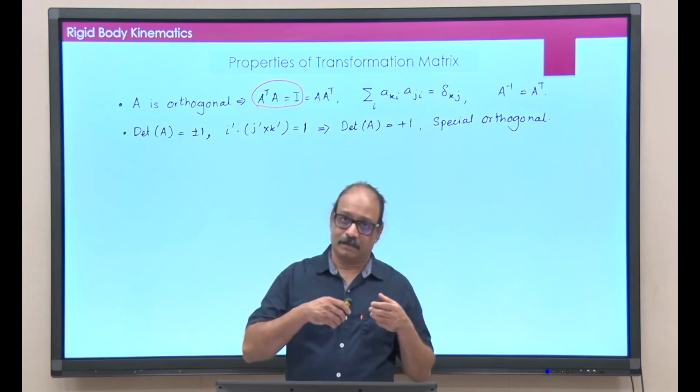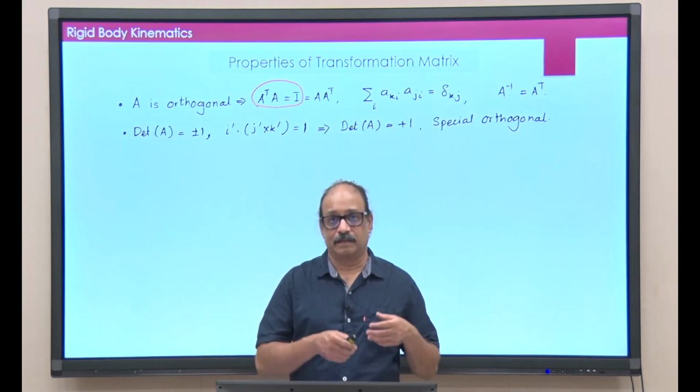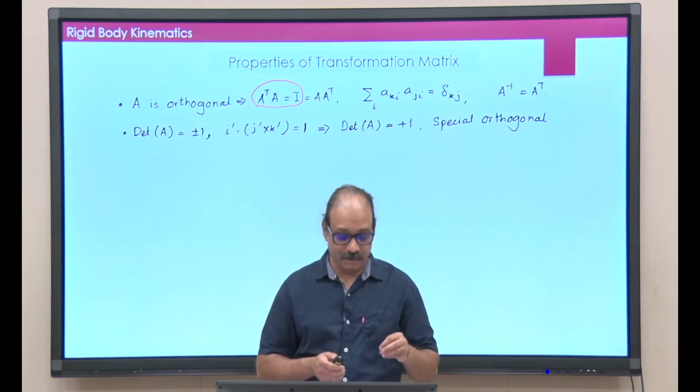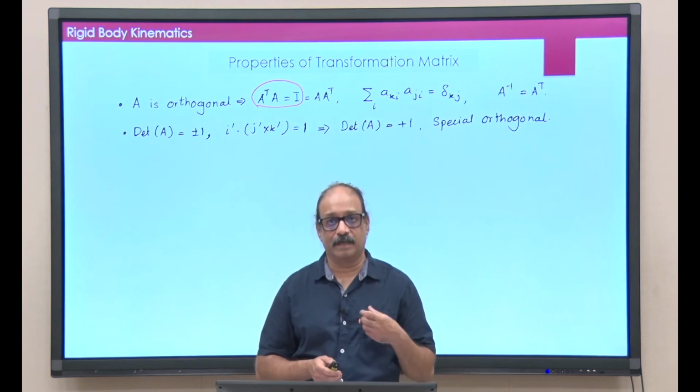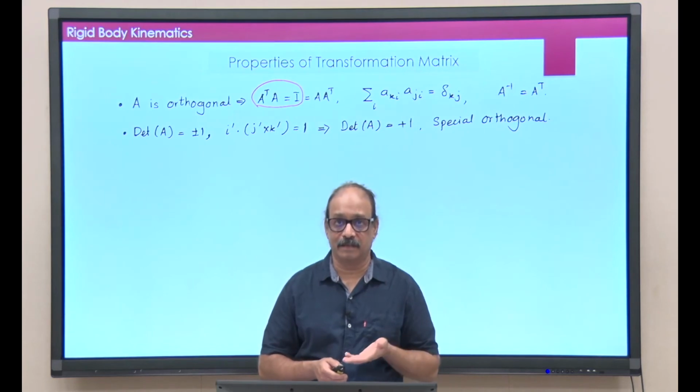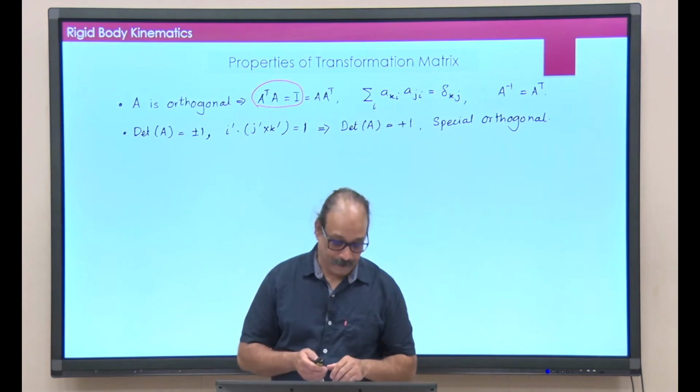In fact, we will not show this here, but I will just tell you this piece of information, that whenever these orthogonal matrices have negative determinant, you can always express it as a reflection in some plane. Okay. Fine.